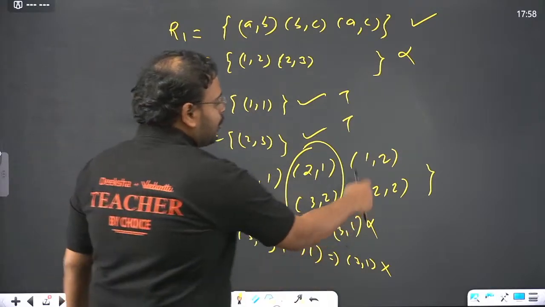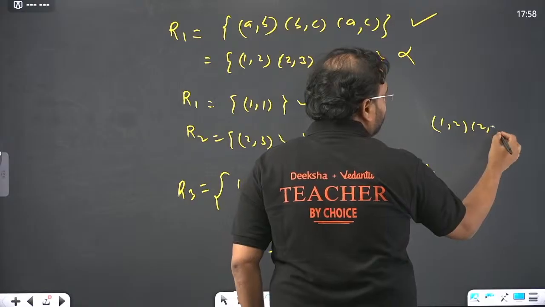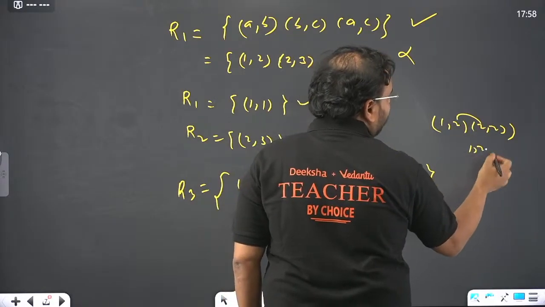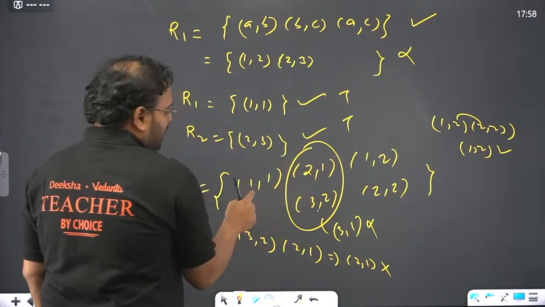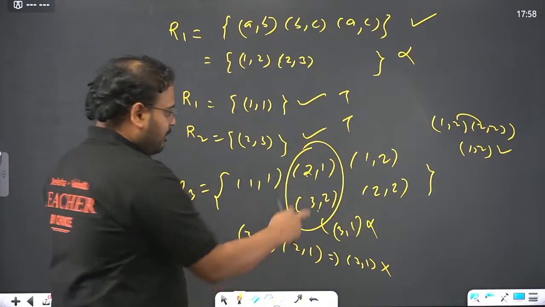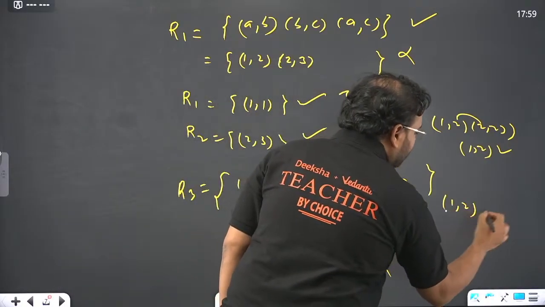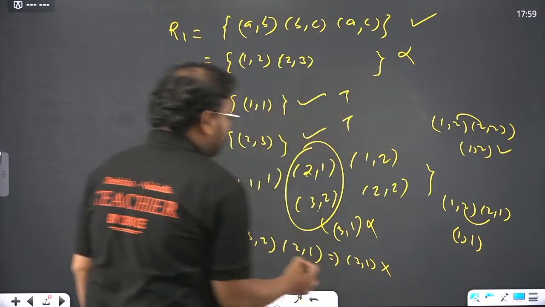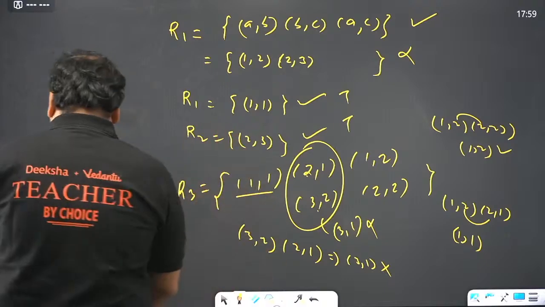Let's try this one. (2,2) and (1,2), and (2,2). This will give me (1,2) only. If you take this over here, it will become (1,2). So transitive. Let's try now (1,2) and (2,1). So this is (2,1) and (1,2) written. For (2,1), (1,2), the answer is (2,2). But if you write here (1,2) and (2,1), what is the answer for this one? (1,1). And luckily this is present over here. Let me write another case for you.